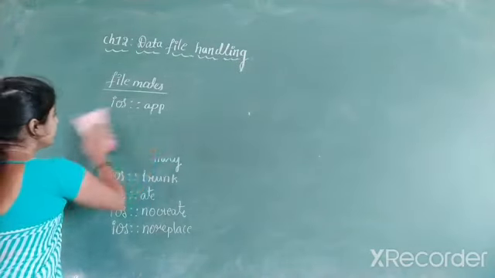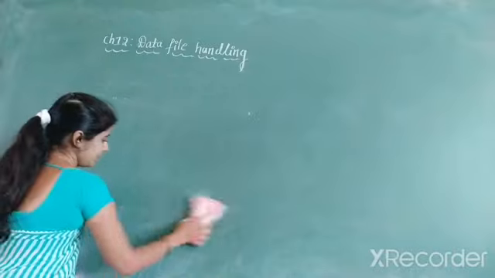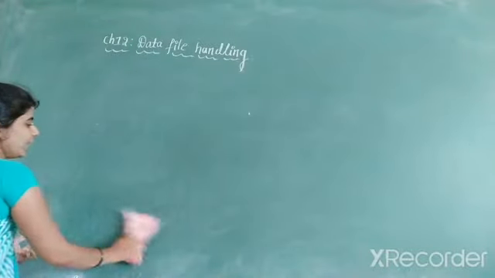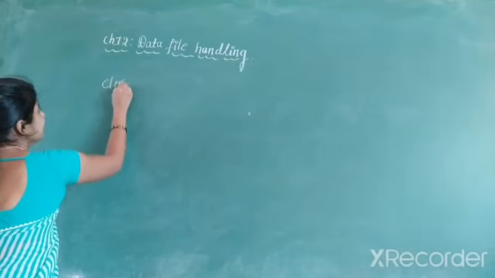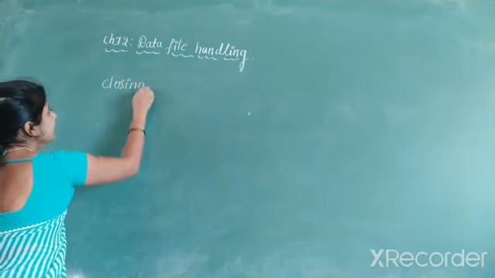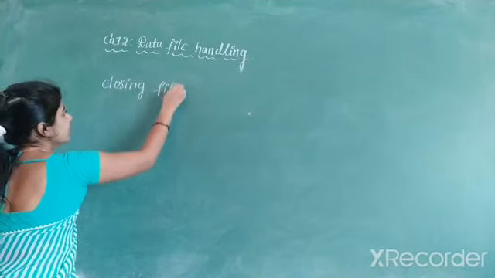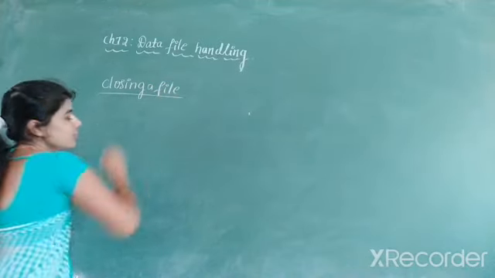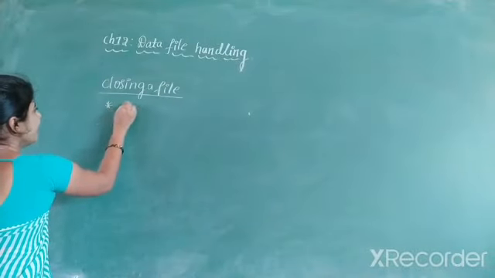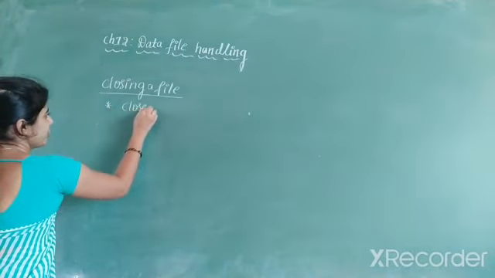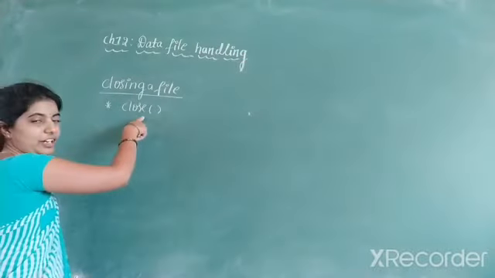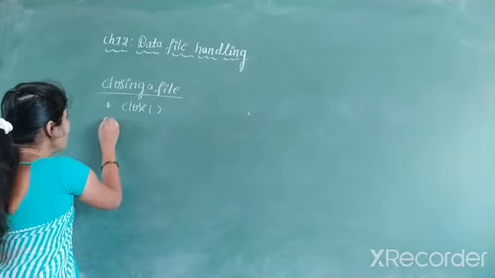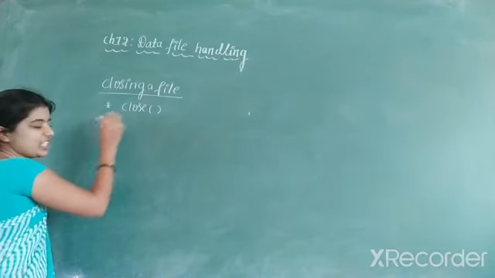So let us move to today's class. In this class we are going to discuss closing a file. In order to close a file, we use the function called close function. Closing a file can be performed by using the close function.